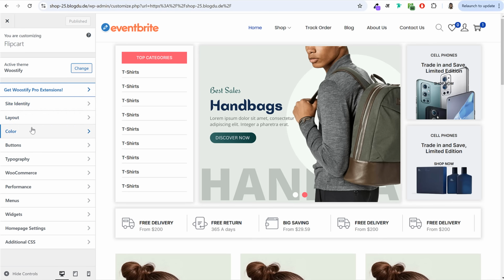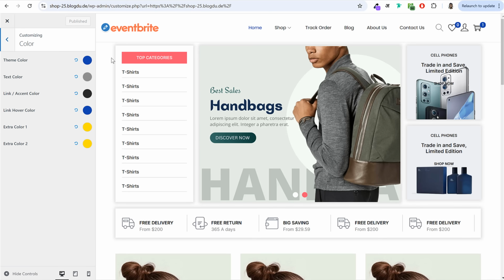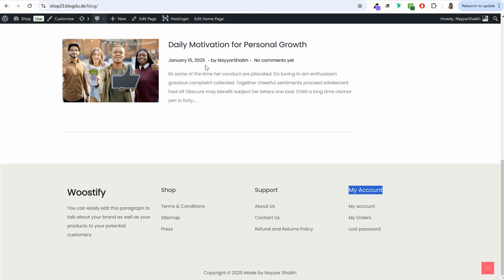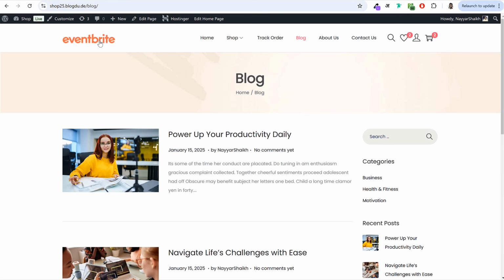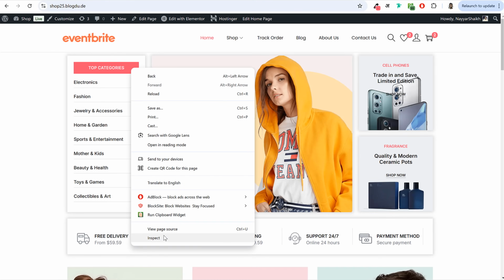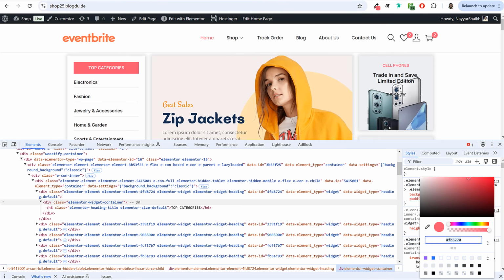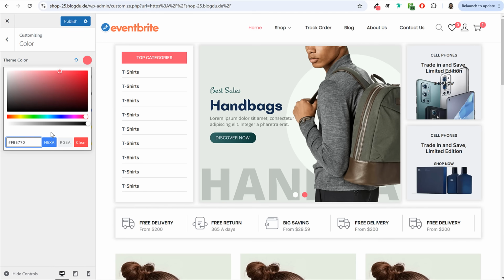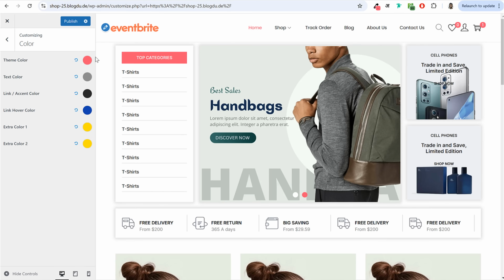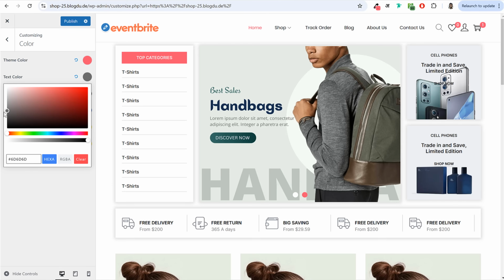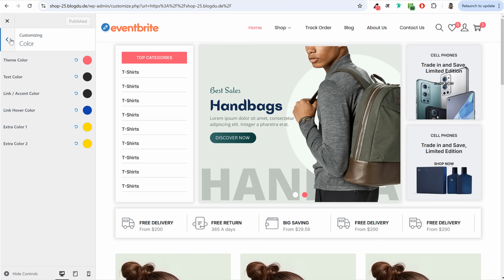Let's click on color. If you want to set the main color instead of this blue color, if you want to set the main color as your pink color, let's get the pink color code first. Come back over here, inspect option. Here's the color code. I'll simply copy it and paste it over here. Once you paste the color, you can see the color changes to this pink color, and you can see all the icons and everything is changed. I would also recommend you to change the text color to even a little bit more darker color so that it is easier to read text.